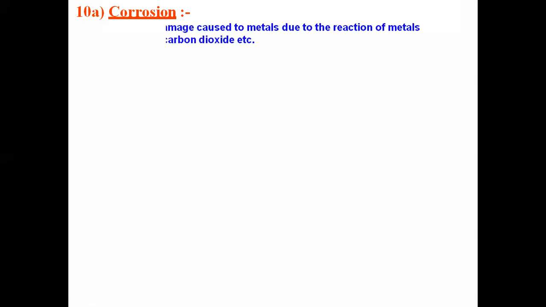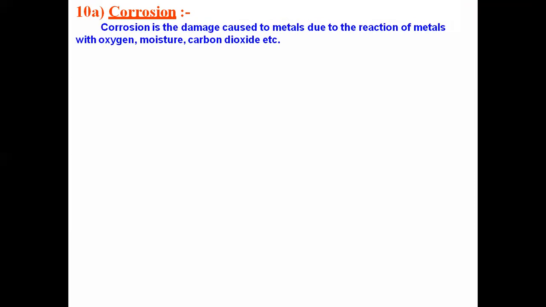The next, we have to see the corrosion. So you all know that most of the metals will be corroded. Corrosion happens for all the metals except the alloys. We'll see what alloys are after this. So corrosion means what? Corrosion means damage which is caused to the metal.